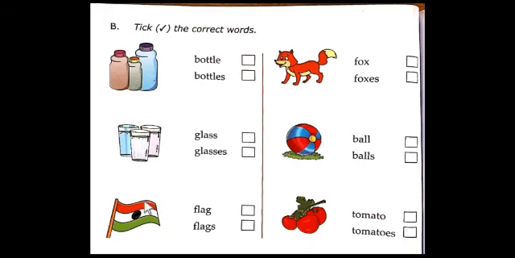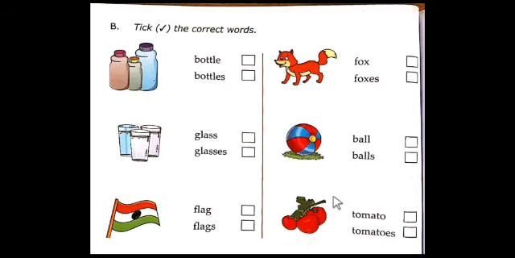Next one. It is a flag. How many flags are you looking at here? Only one flag, so it is in the singular form. F-L-A-G, flag. Tick the right mark here. Next, the last one.